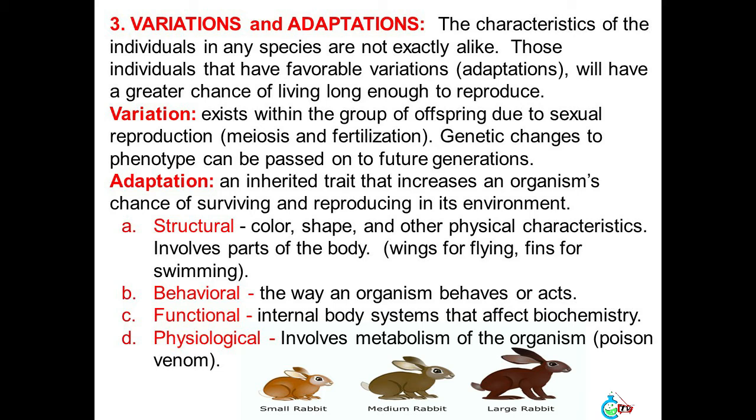Adaptation: an inherited trait that increases an organism's chance of surviving and reproducing in its environment. Structural: color, shape, and other physical characteristics involving parts of the body, like wings for flying, fins for swimming. Behavioral: the way an organism behaves or acts. Functional: internal body systems that affect biochemistry. Physiological: involves metabolism of the organism, poison, venom.